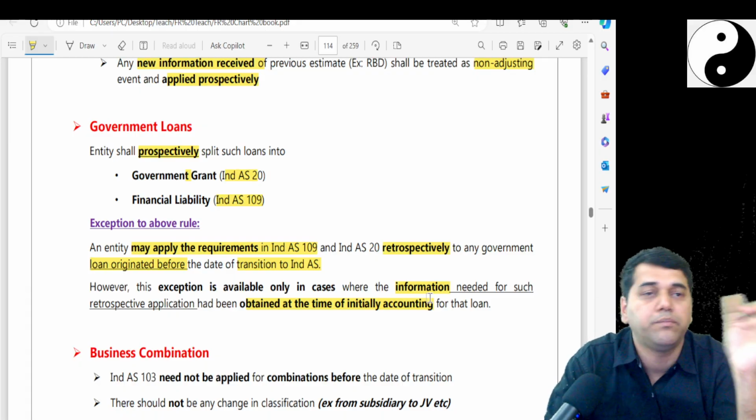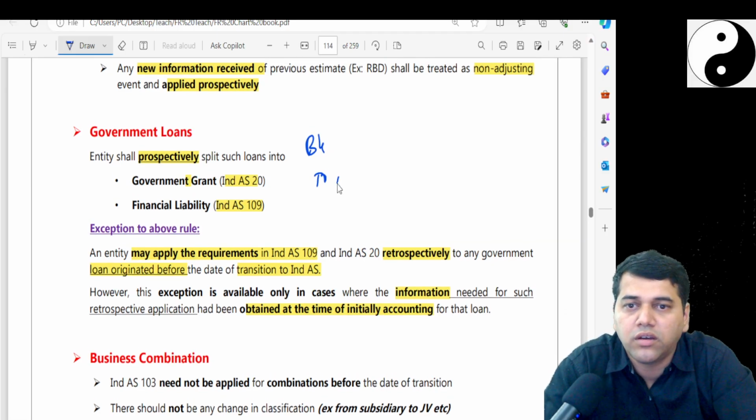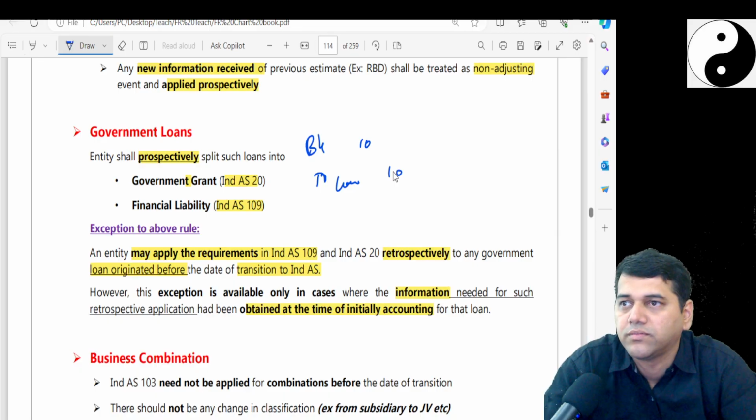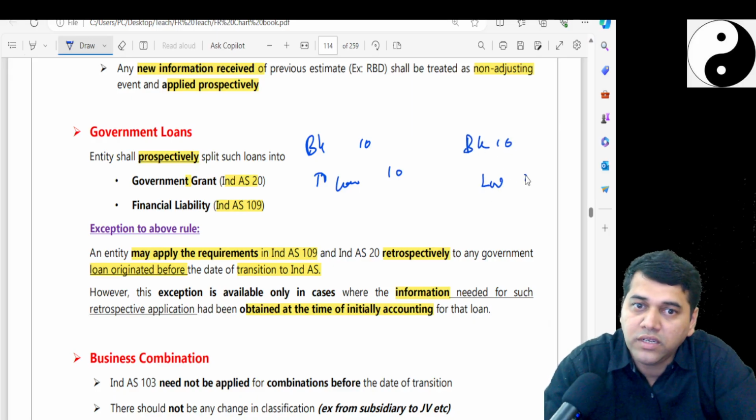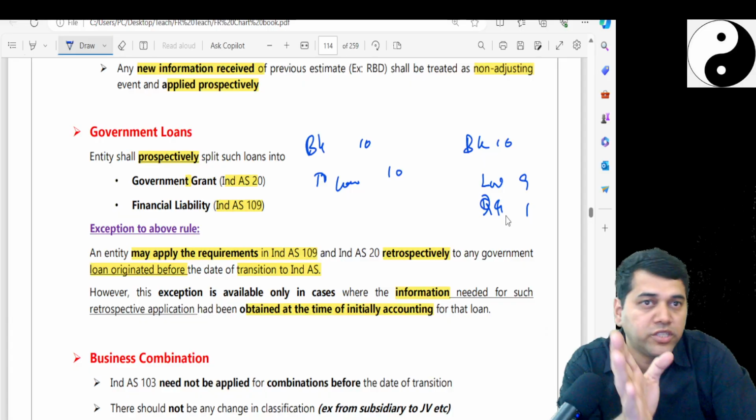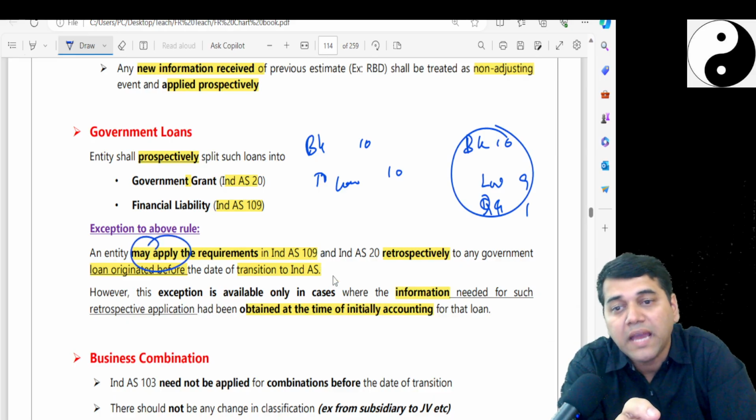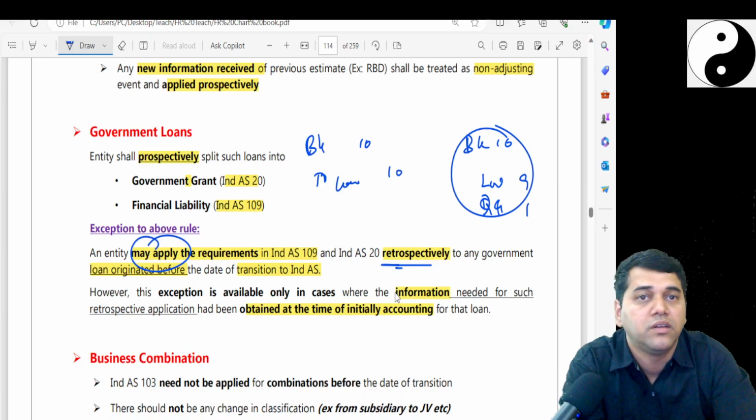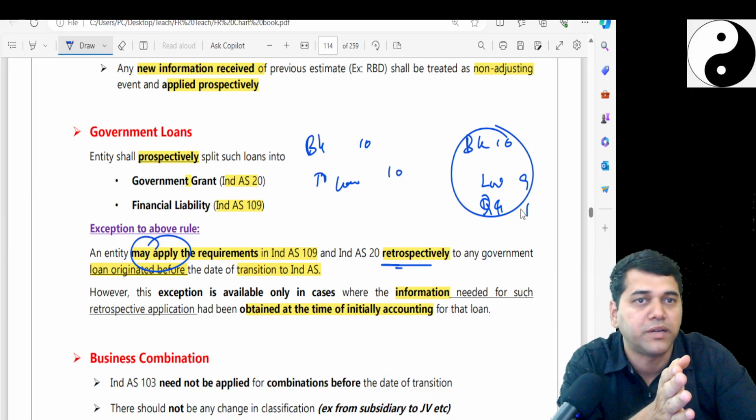That means if the loan was received previously, what accounting entry must you have passed under your accounting standard when the loan was received? Bank account debit, to loan, 10 rupees, 10 rupees. Under Ind AS, what should you have done? Bank account debit 10, loan 9, government grant 1 or deferred government grant 1. This should have been your entry. Now the question is, on the date of transition, should I pass this entry? There is an option. You may apply retrospectively, provided you have all the information. Otherwise, you do it prospectively. Later on you can split.